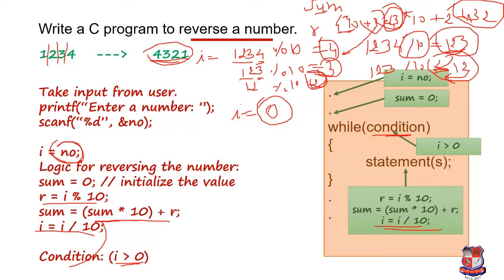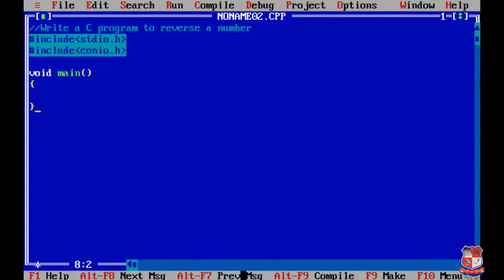Now we'll see the demonstration of this program in our tool, that is Turbo C++. I have already mentioned the header files for this program, that is stdio.h and conio.h, and I am also writing the main function for our program. Now we are going to declare the variables. We have to use I, so I am declaring it. Then we have to take input from the user. For that I am taking number, and we have to take a variable to store the remainder. For that I am taking R.